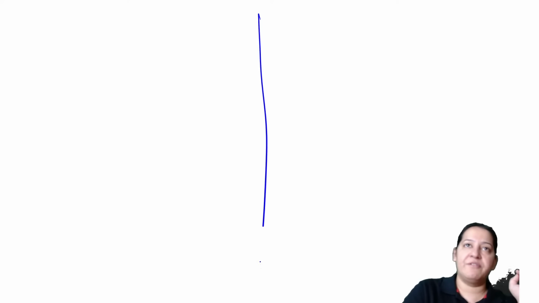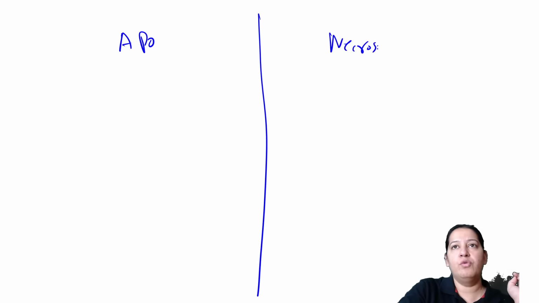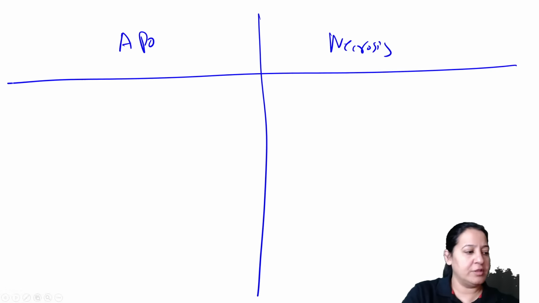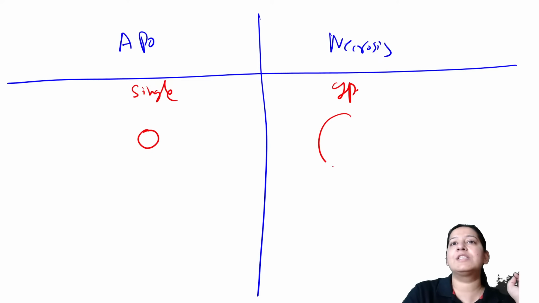So let me tell you the differences between apoptosis and necrosis. You will draw the diagram and tell me the differences. It occurs in a single cell. It occurs in a group of cells. Here the cell shrinkage occurs. Here the cell swelling occurs.